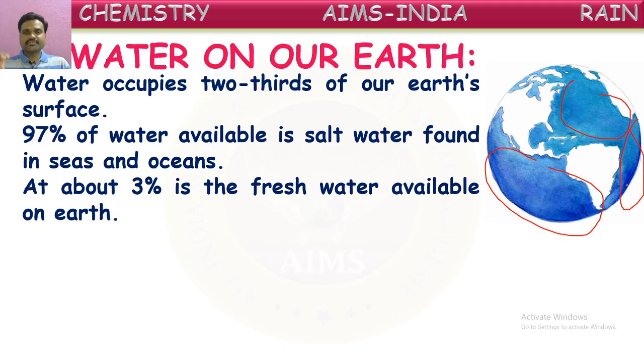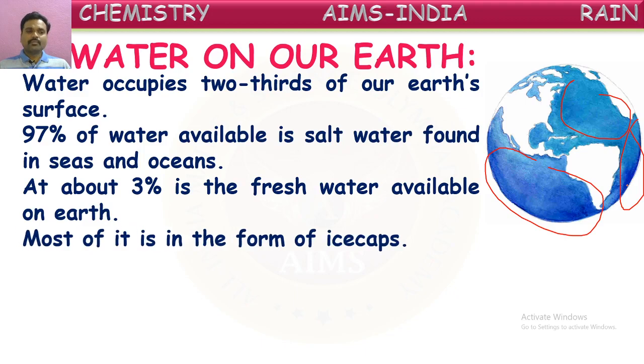Only 3% is available in the fresh form. The remaining 97% is in the salt water form in the oceans and seas. But even in that 3%, most of the water is present in the form of ice caps, in the Himalayas and the polar regions. In those areas, this fresh water is in the form of ice.